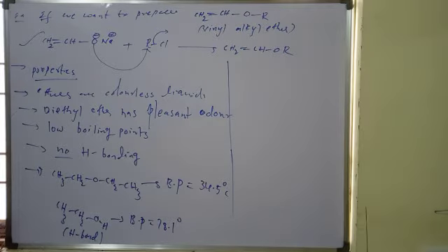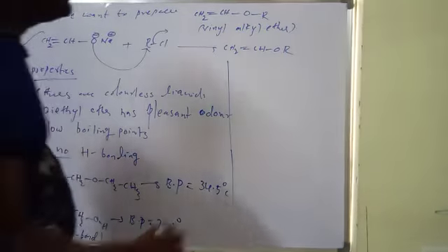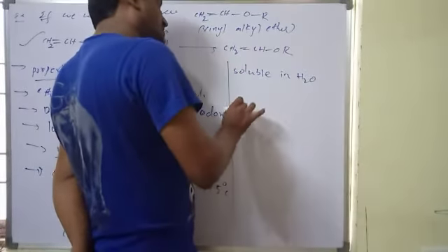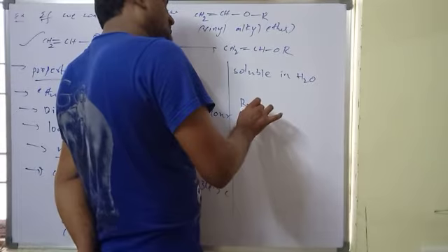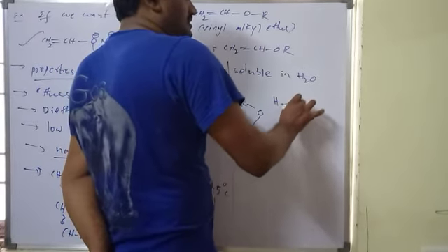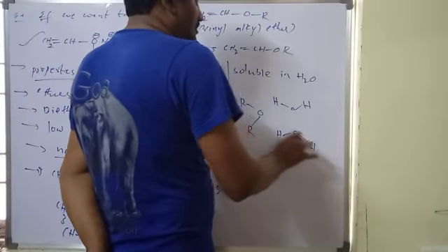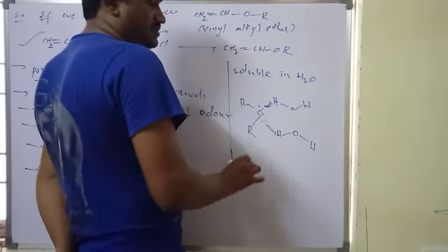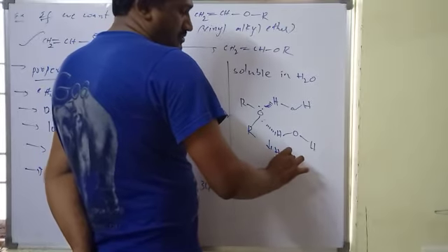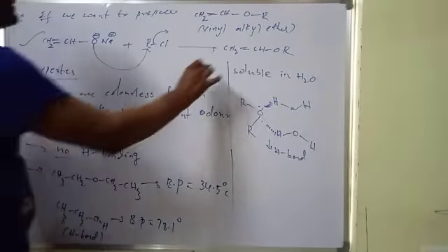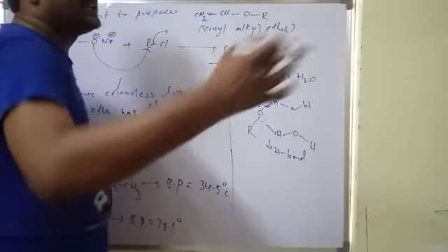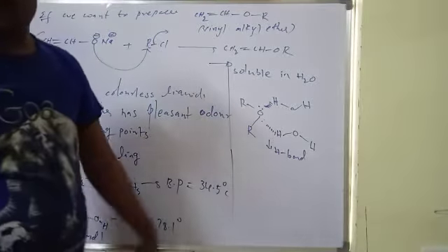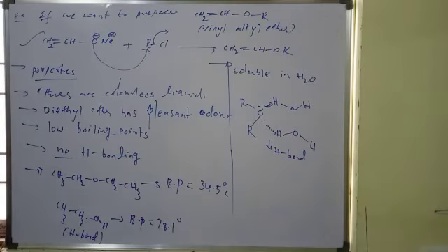If the alkyl R group chain length increases, solubility always decreases. So these are the common properties.